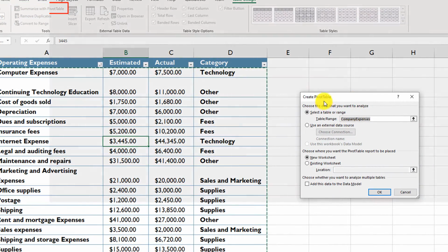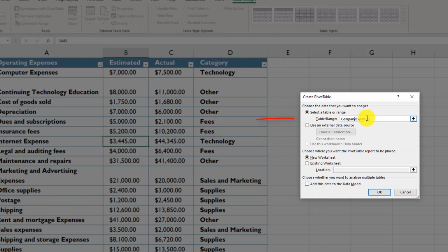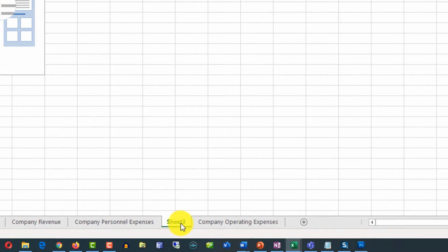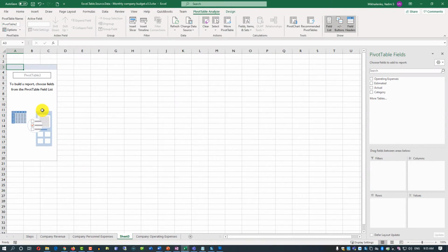Excel offers you to create pivot table based on the table name, so you want to make sure that this is the right table that you're creating pivot table from, and you want to choose if you want to do it in existing worksheet or in a new worksheet. In our case, we will do it in the new worksheet. So Excel created new worksheet named Sheet 3, and this is the pivot table which doesn't have anything selected.